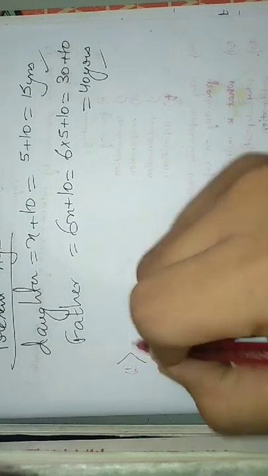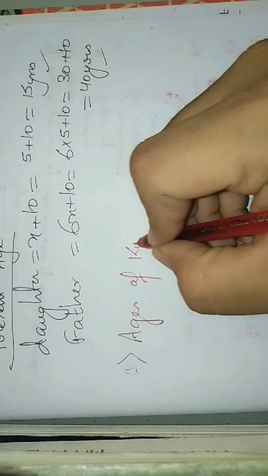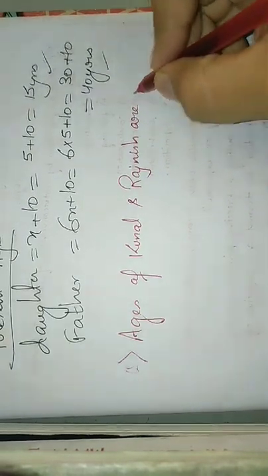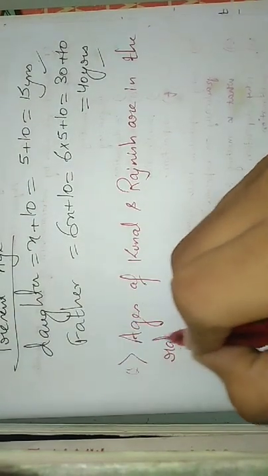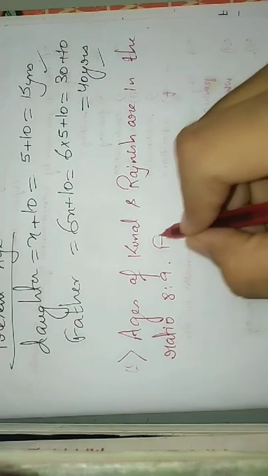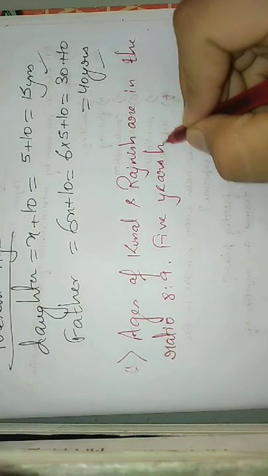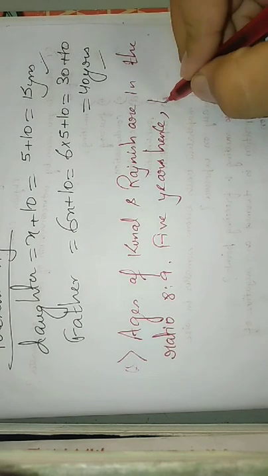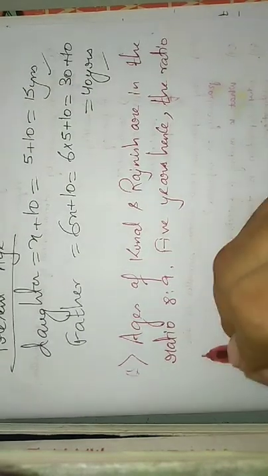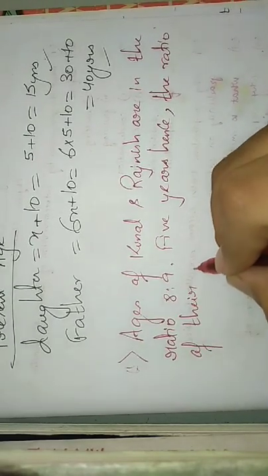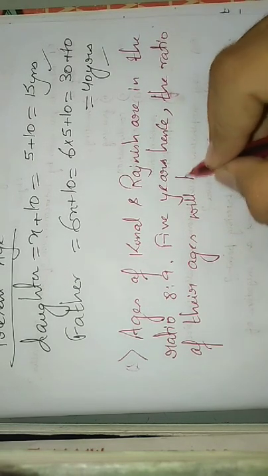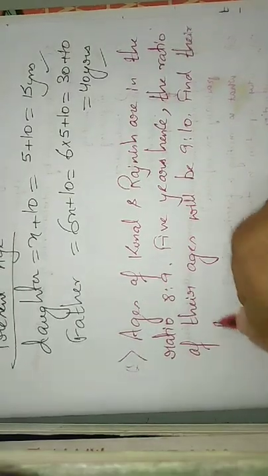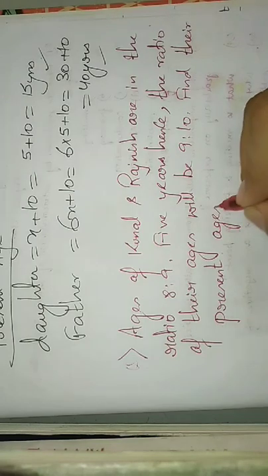The question is: ages of Kunal and Rajneesh are in the ratio 8:9. 5 years hence, remember students, after 5 years or 5 years hence the thing is same, so 5 years hence the ratio of their ages will be 9:10. Find their present ages.